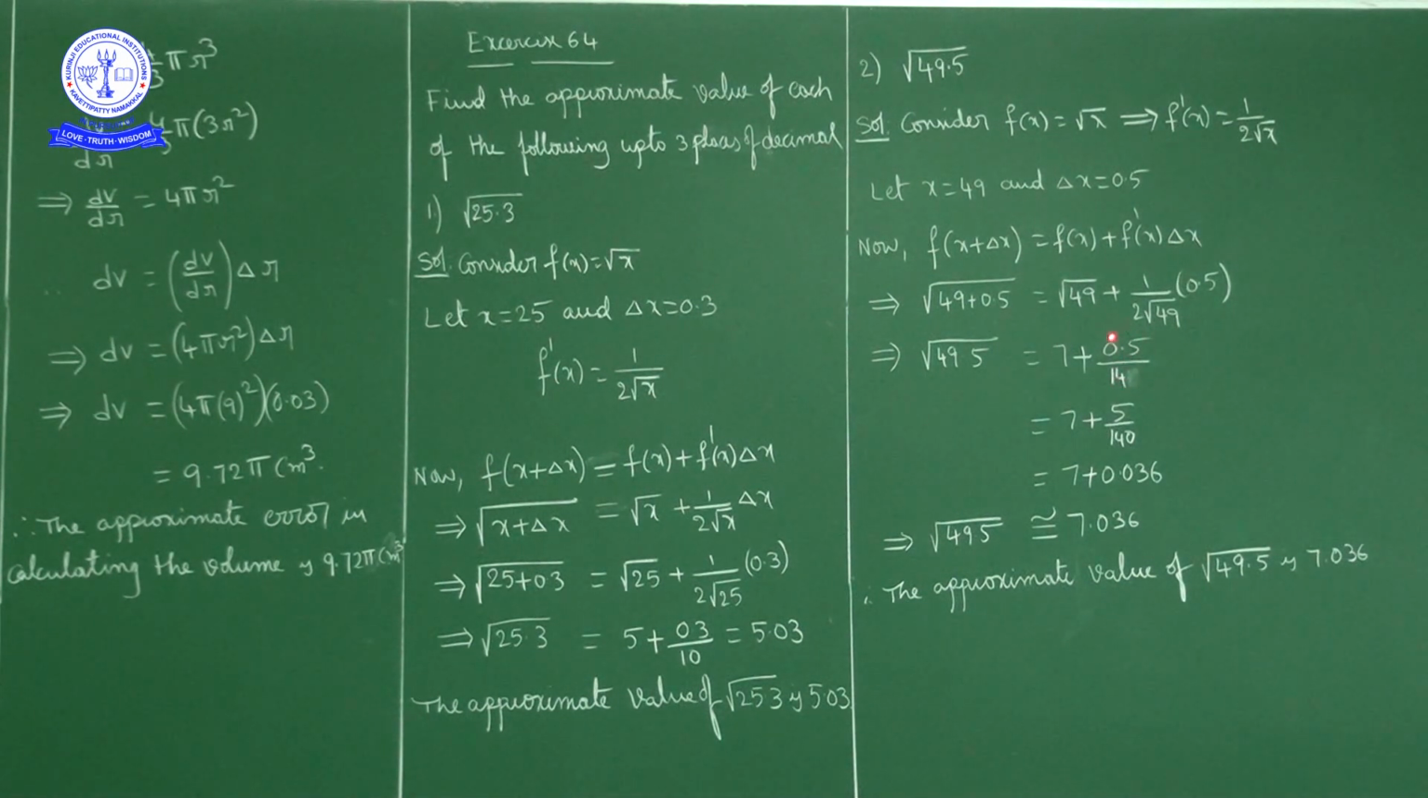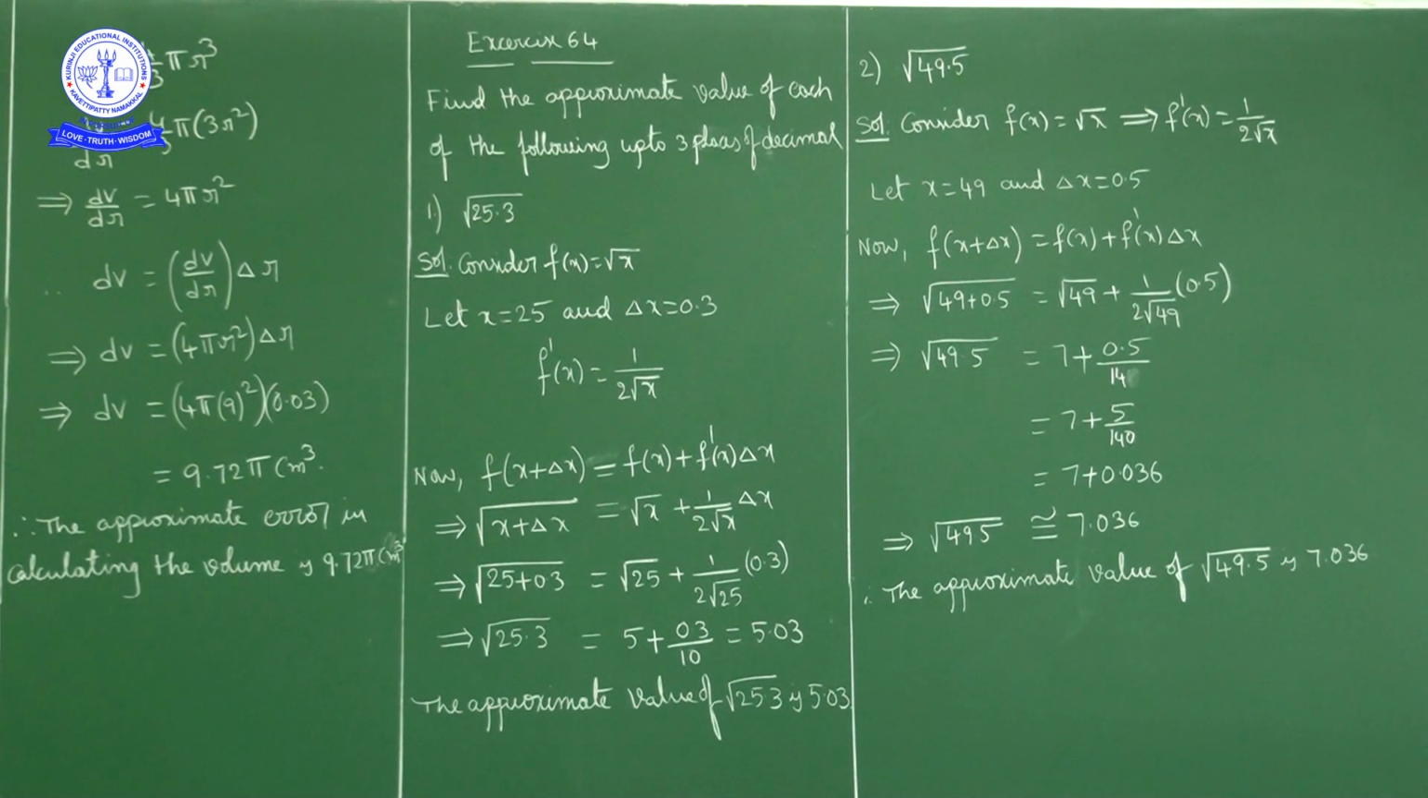We can write 0.5 by 14 as 5 by 140, multiplying numerator and denominator by 10. So 7 plus 5 by 140. Now if you simplify, 5 by 140 is approximately 0.036. So the total, square root of 49.5, is approximately equal to 7.036. So approximate value of square root of 49.5 is 7.036.